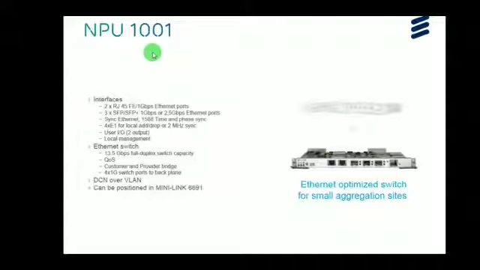The next one is NPU1001. NPU is nothing but node processor unit. It is the heart of the node. It has the following interfaces. It has two RJ45 fast Ethernet 1 Gbps Ethernet ports. It has two RJ45 fast Ethernet ports, 3 SFP plus 1 Gbps or 2.5 Gbps Ethernet ports, which is nothing but 3 optical ports.